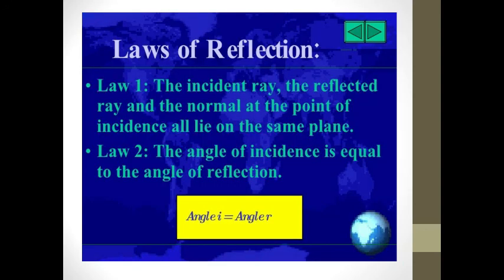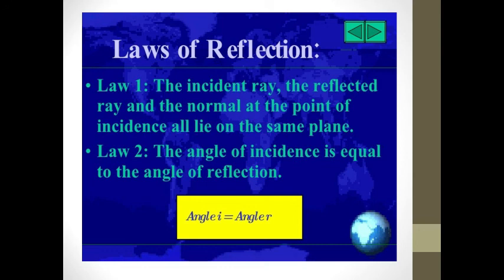So, as per the laws of reflection, the first law says that the incident ray, reflected ray and the normal at the point of incidence all lie in the same plane, which is clearly seen in the figure. I, N and R lie in the same plane.